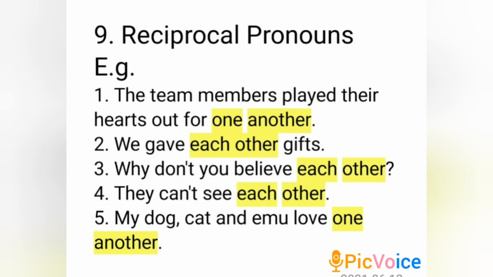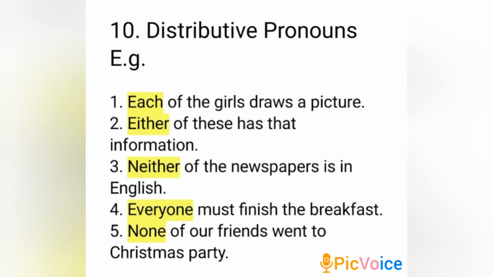The last one is distributive pronouns. Distributive pronouns refer to one person, animal, or thing at a time. These pronouns include each, neither, either, etc., which should be paired with plural nouns and singular verbs. See the example sentences.